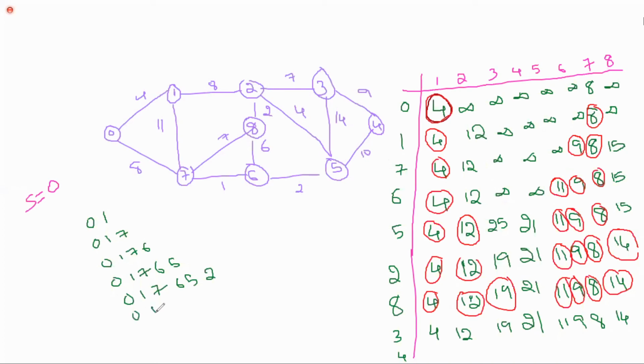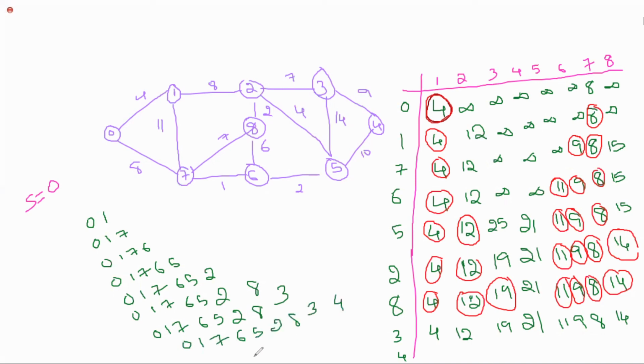Next known vertex, what we made known vertex 6, 5, 2. Next 0, 1, 7, 6, 5, 2, 8, 3. Next 0, 1, 7, 6, 5, 2, 8, 3, 4.